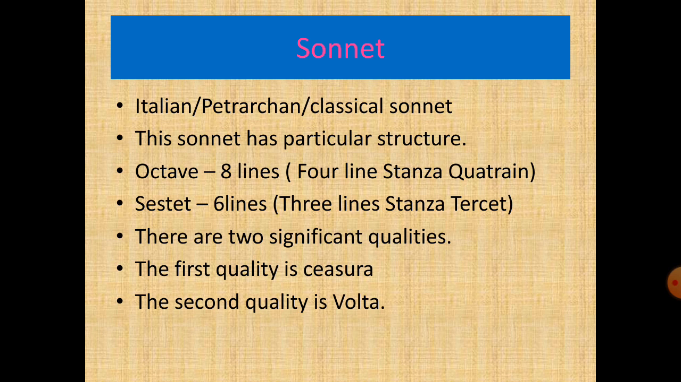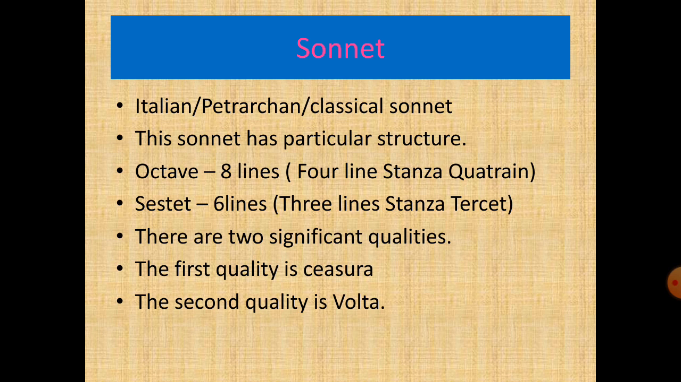So, dear friends, in this slide you can see the various types of sonnet. Now let us try to understand the kinds, or types, of sonnet. The very first form of sonnet is the Italian sonnet, or Petrarchan sonnet, also known as the classical sonnet. In this kind of sonnet, we have a very particular structure of the poem.